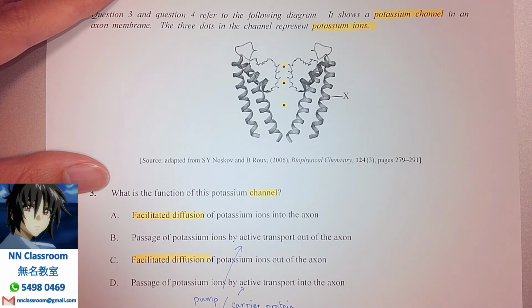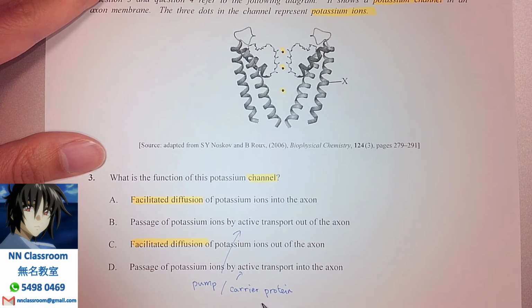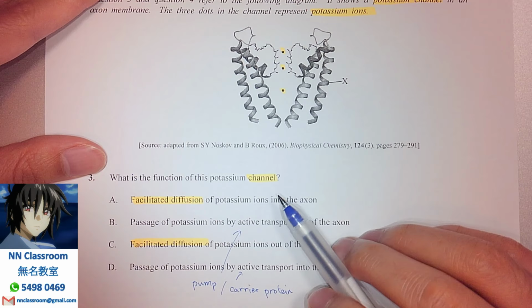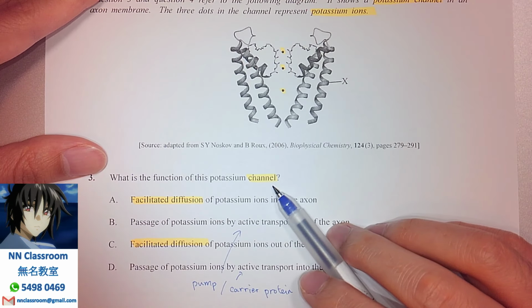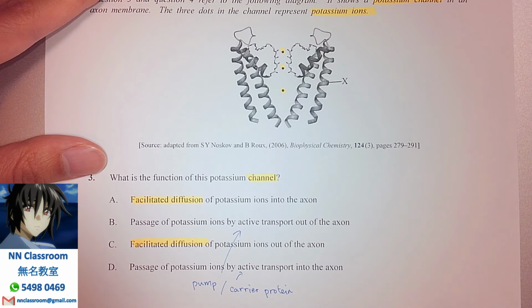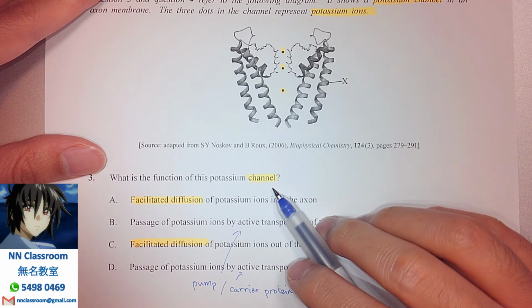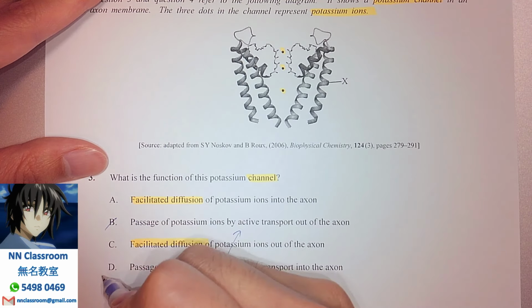Only these two things, if you see in the past paper questions that are noted as pump or any specialized pump or carrier protein, that means they will be performing active transport. But for this case, if you see channel proteins, they are always doing facilitated diffusion. So that's why for the first point, you can first sort out that the answer cannot be B or D.